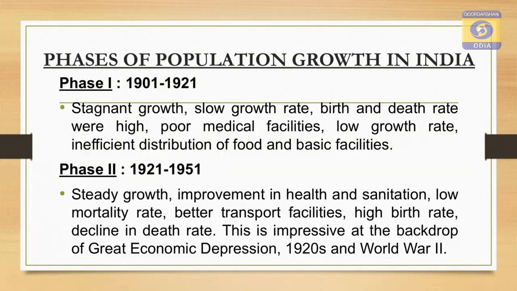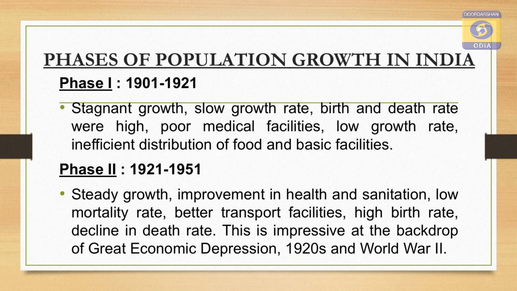Phase 1 is the phase of stagnant growth. In this phase, the growth rate was slow because birth rate and death rate both were high. Poor medical facilities, low growth rate and inefficient distribution of food and basic facilities were the phenomena of the first phase. In the second phase, that is 1921 to 1951, this phase is known as steady population growth.